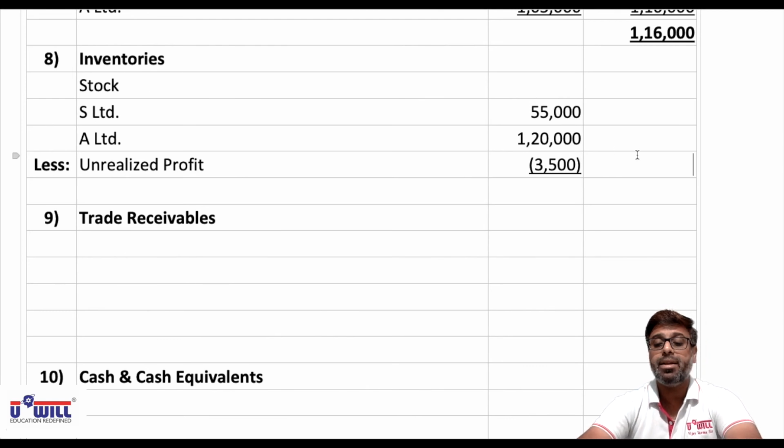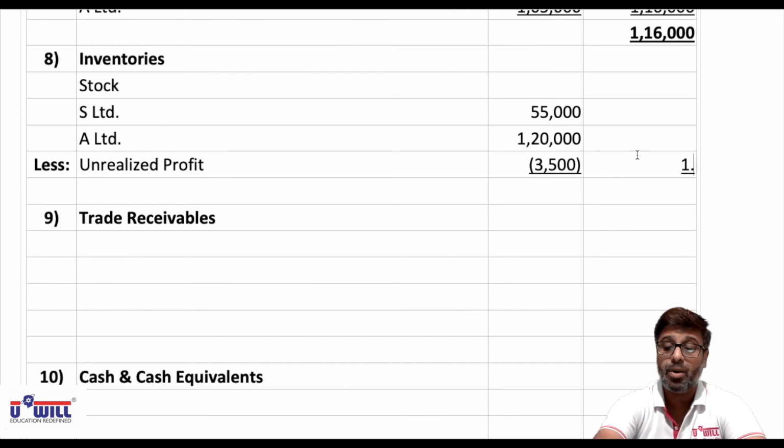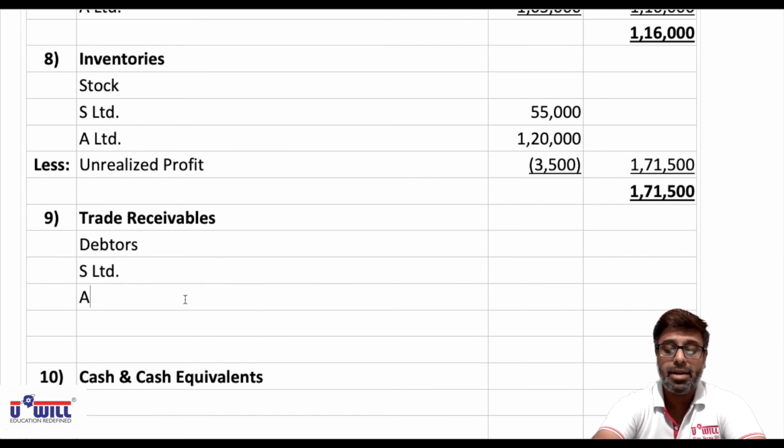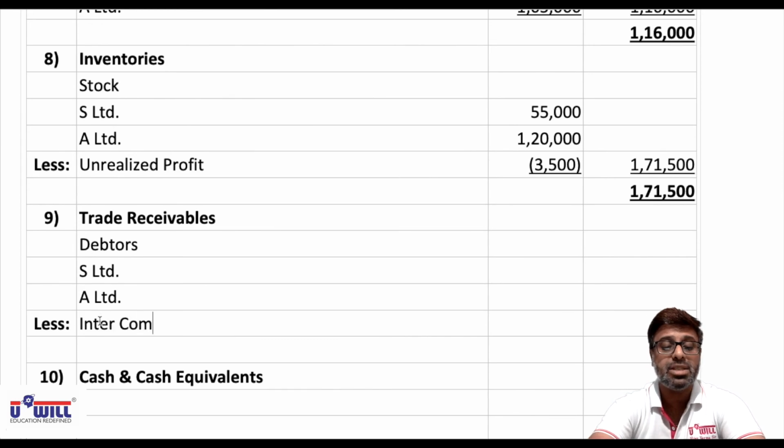Outer column will get 1,50,000 plus 55,000 plus 1,20,000, 1,75,000 minus 3,500, 1,71,500. Final total also 1,71,500. Then trade receivables will include debtors. First we'll write debtors of holding company S Limited. Then we'll write debtors of subsidiary company A Limited. From that we have to subtract intercompany adjustment.